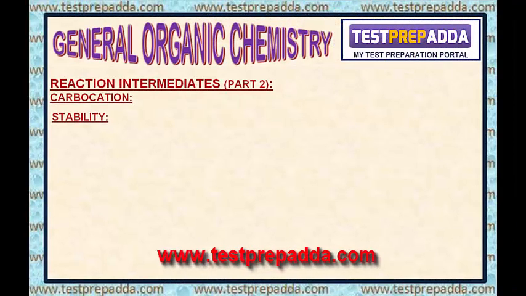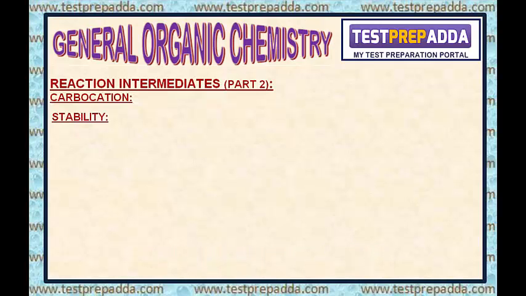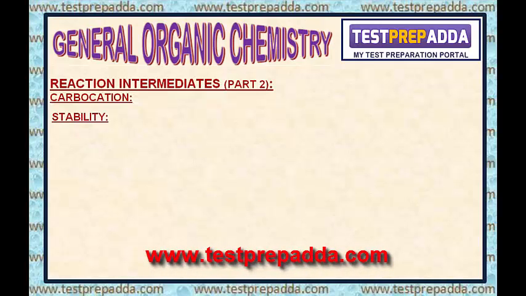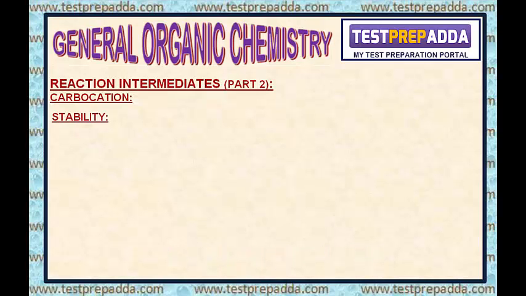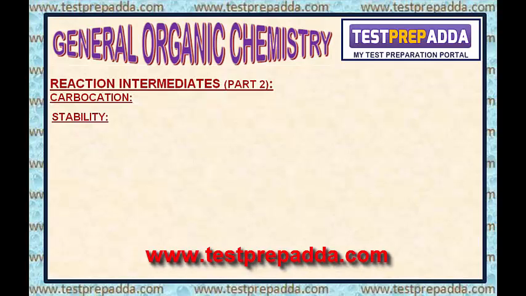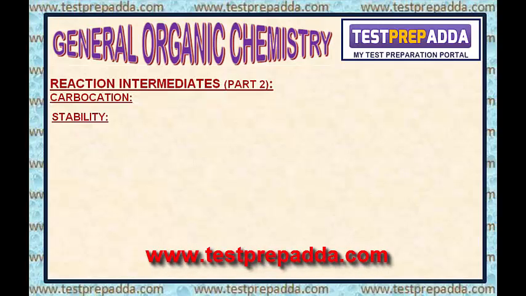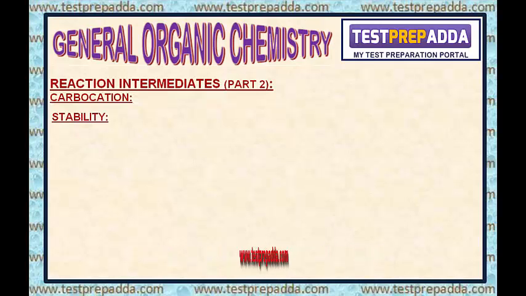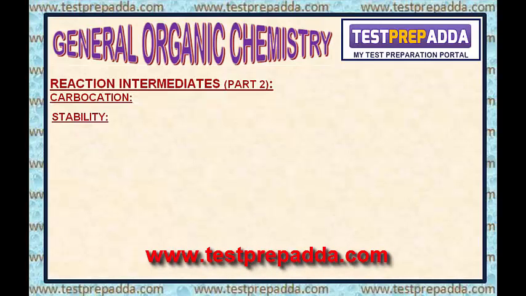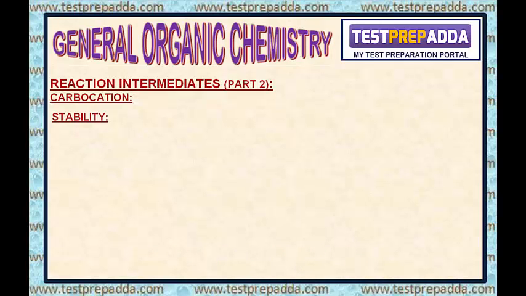Dear students, in the previous session of General Organic Chemistry, I started the discussion of carbocation. I talked about the stability of carbocation there. I took many examples and checked the stability of those carbocations. Here also I will take a few special examples of carbocations, like the carbocation where the positively charged carbon is attached to a heteroatom having an unshared pair of electrons.